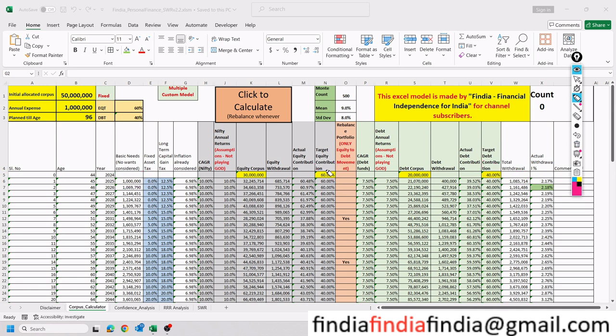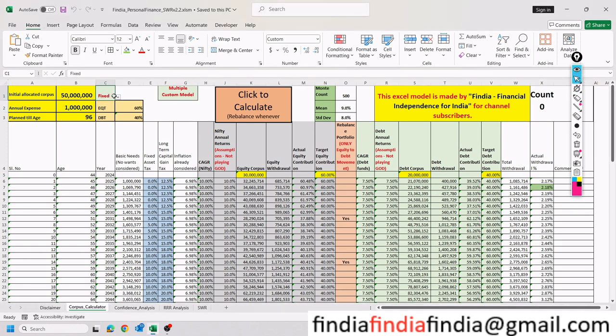So I hope I'm making myself very clear. If you have a 10 lakh rupees withdrawal, you need to pay 85,000 rupees extra for tax. And this is all rebalancing. You can change all the rebalancings, whatever you want, as and when you would want to rebalance. So this is the fixed model that I was talking about.